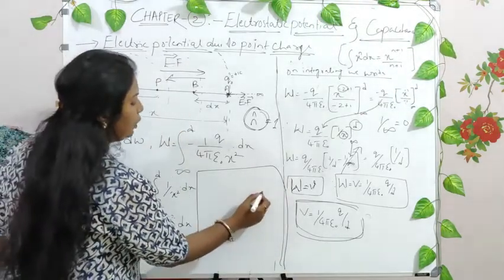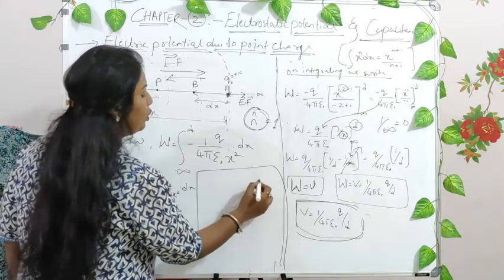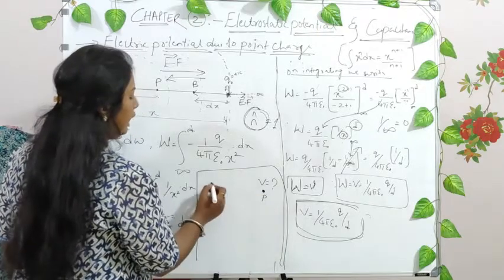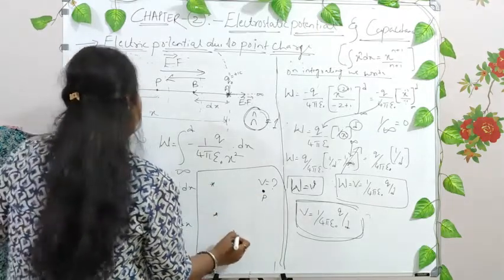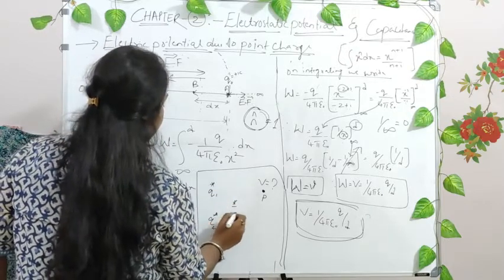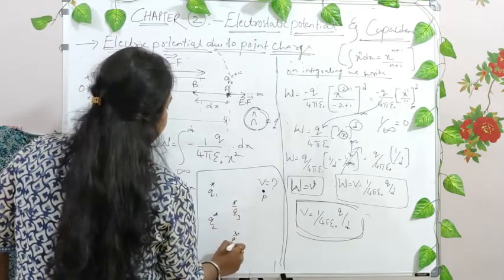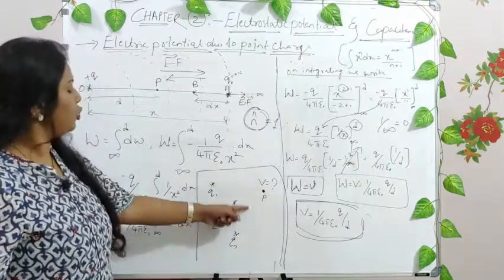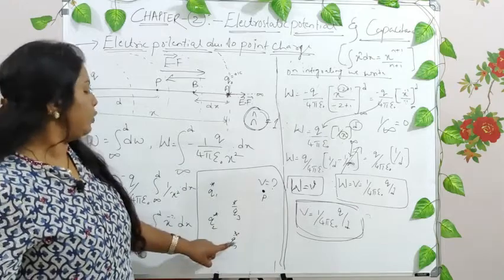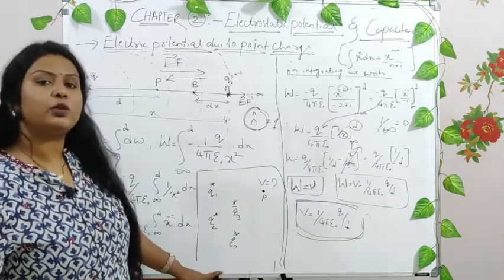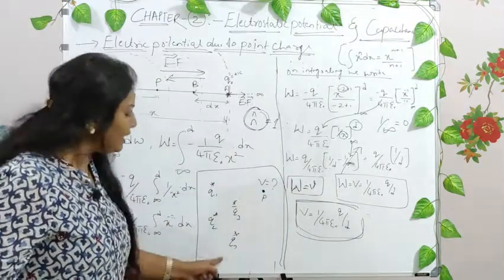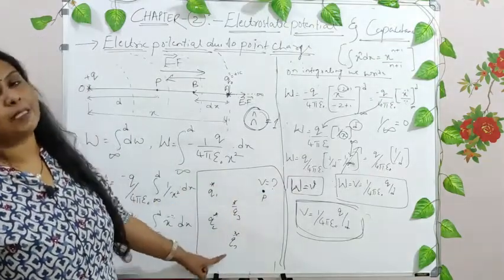Say for example, you have a point P here, and you have so many charges: Q1, Q2, Q3 and Qn. These many charges are called a system of charges, and you want to find out the electrostatic potential at this point P due to all the charges. Then you have a separate derivation.